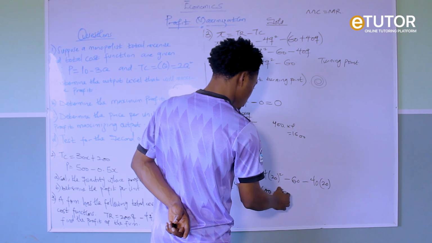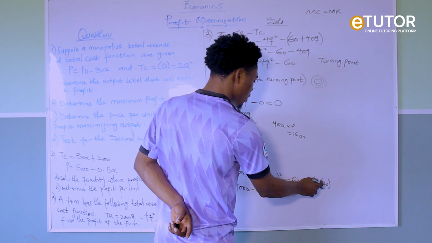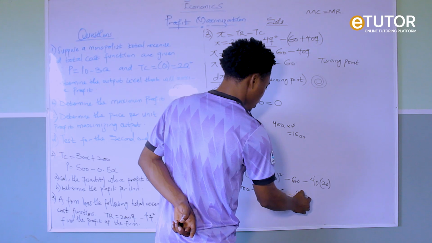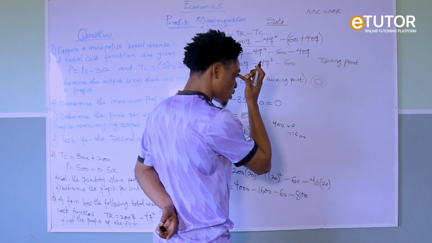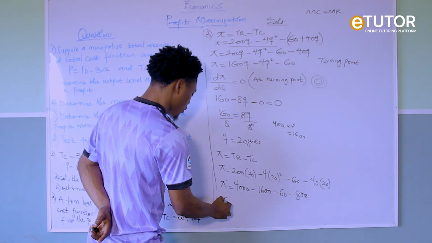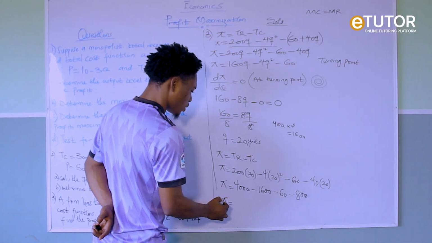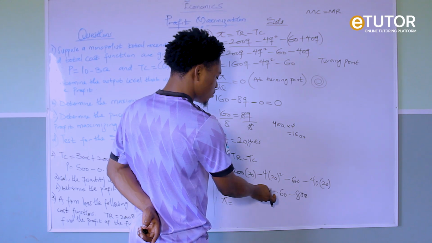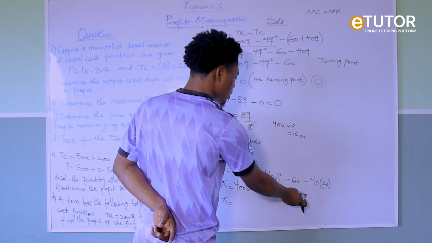Then minus 60, then minus 40 times 20, which is 800. So our profit is going to give us 4,000 minus 1,600 minus 60 minus 800.